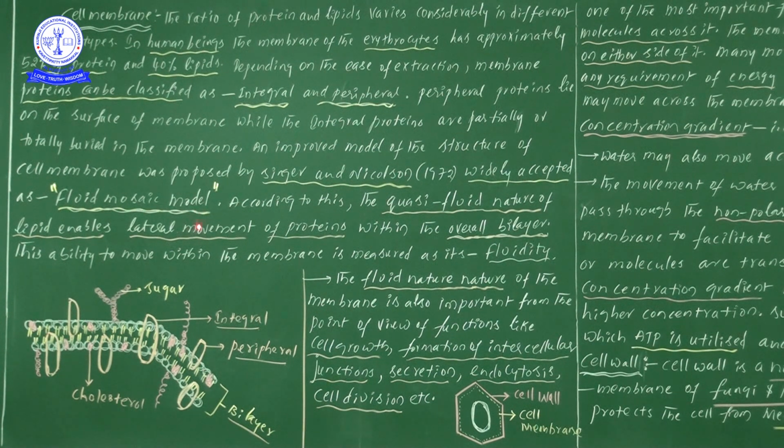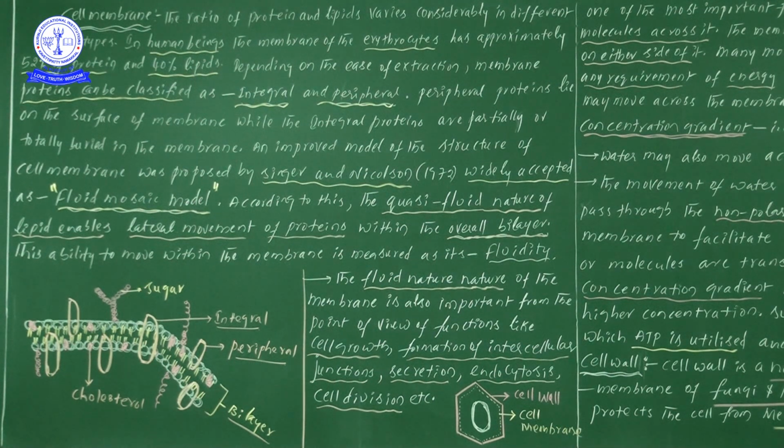Fluid mosaic model. So according to the fluid mosaic model, what is the point we are discussing now? According to this model, quasi fluid nature of lipids. Sir, what does quasi fluid mean? Listen, the meaning I am telling: it is partially solid or partially liquid, like gel. Do you know hair gel? While applying it to hair, like a jelly-like substance, did you see? That kind of nature we can observe in lipids. So quasi fluid nature of lipids.